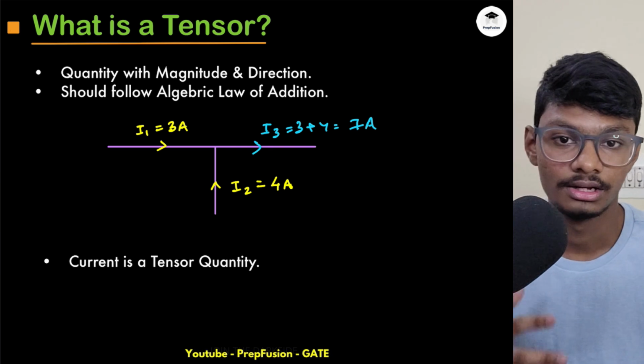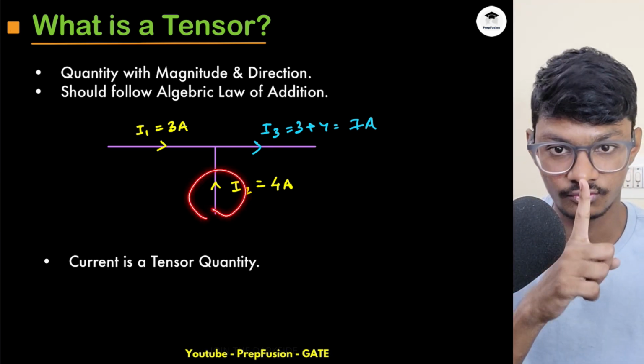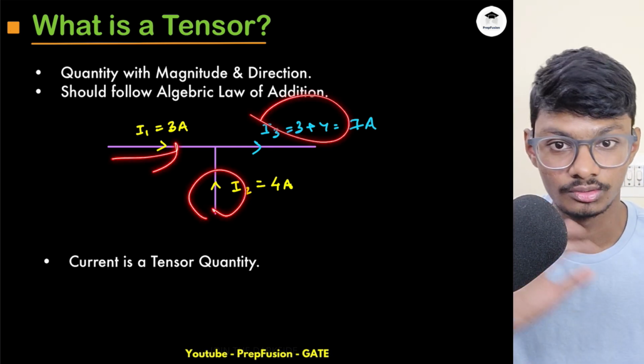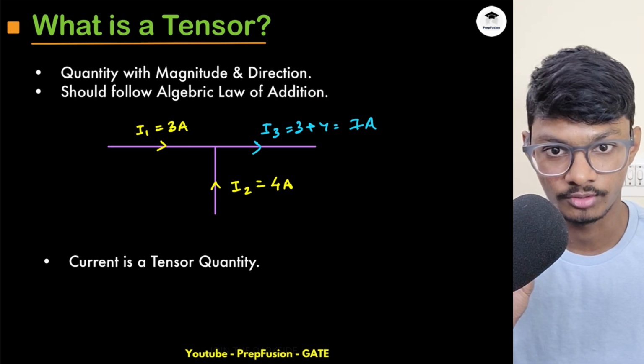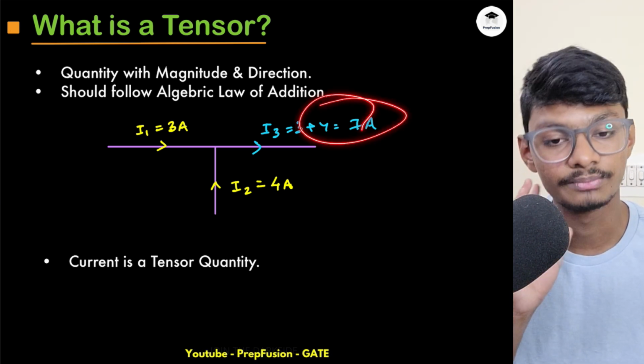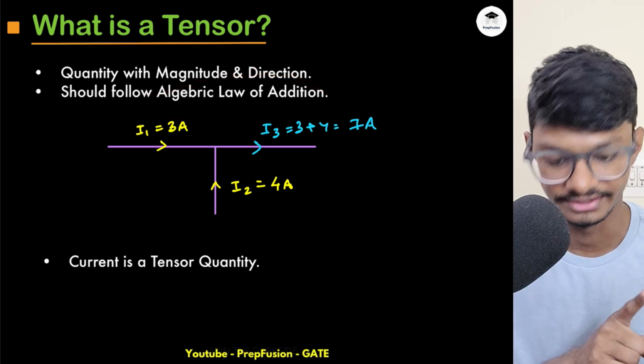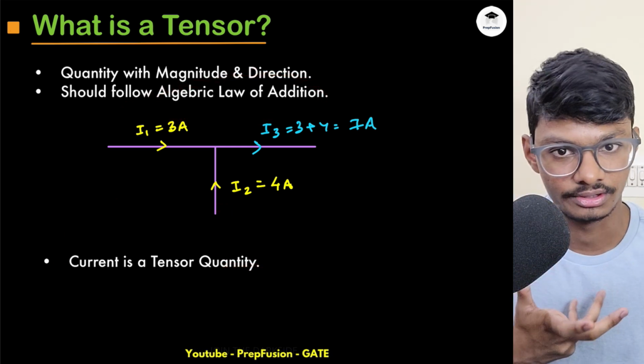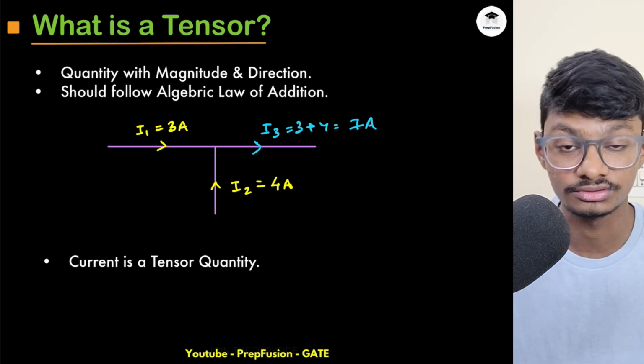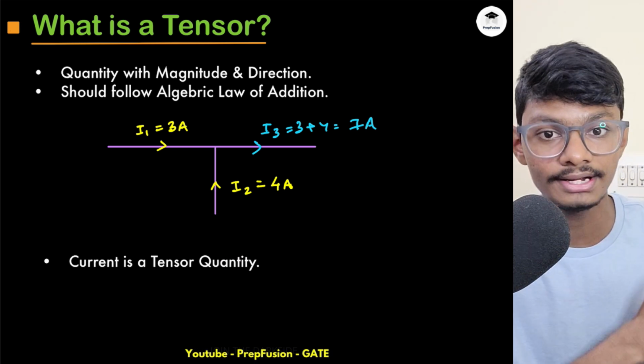But if it was a vector, you might say this is in the y direction, this is in the x direction, then this will be some i cap component, j cap component. But here we're simply adding it. So if you're simply adding it, it follows the algebraic law of addition, not the vector law of addition. So current is a tensor quantity. This is an example of a tensor quantity. So that's the difference between vector quantity and tensor quantity.